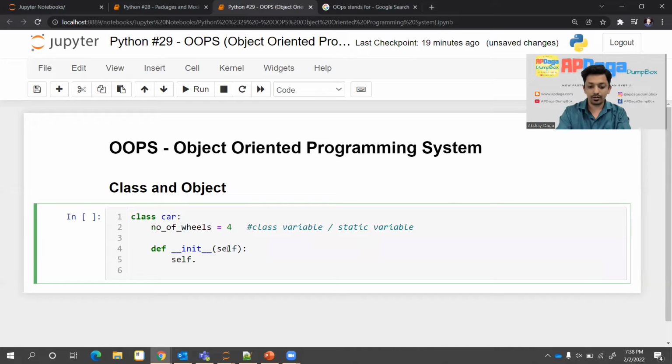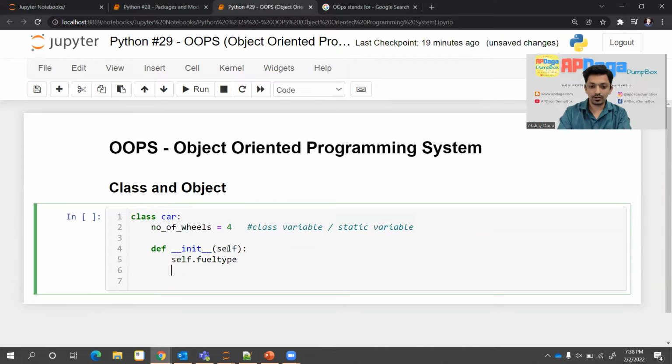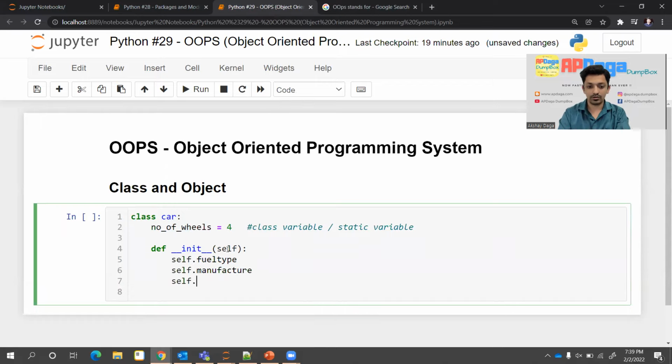So maybe field type. Okay, then I'll say self dot manufacturer, then self dot, instead of manufacturer I'll make it simple, company, right?